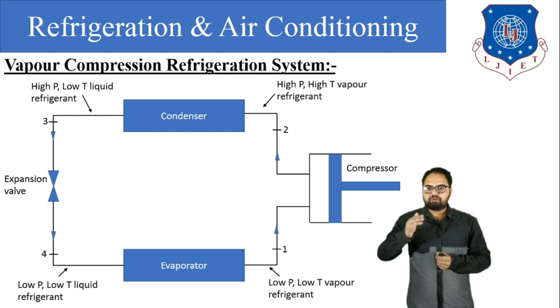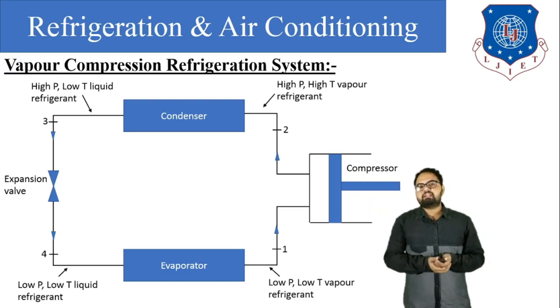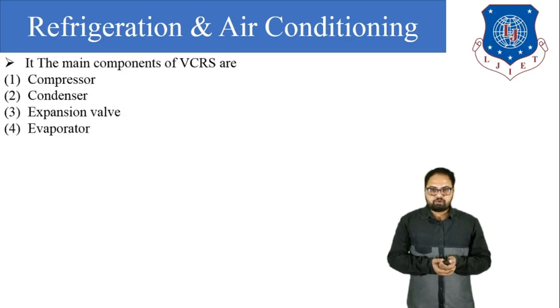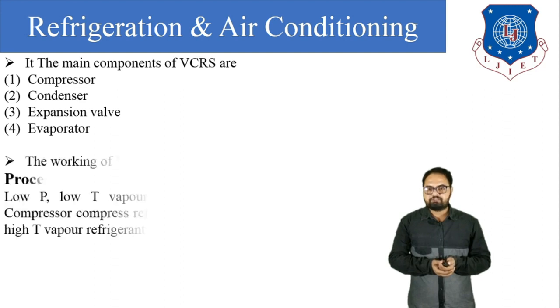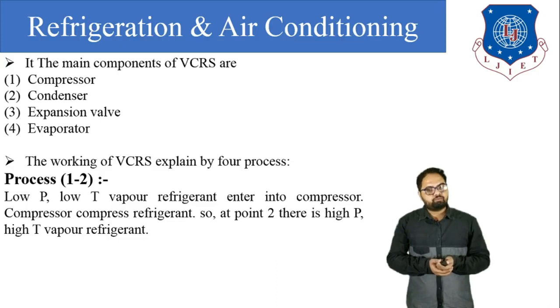Okay, so if we know the condition of the refrigerant at the respective points 1, 2, 3 and 4, then we can easily understand this theory. So let's start. First of all, the main components that we have already discussed: compressor, condenser, expansion device and evaporator. Now we will start process 1 to 2.